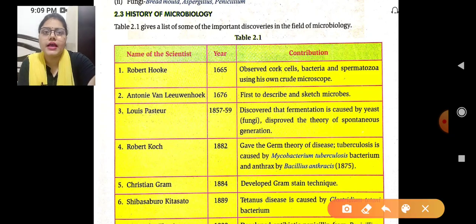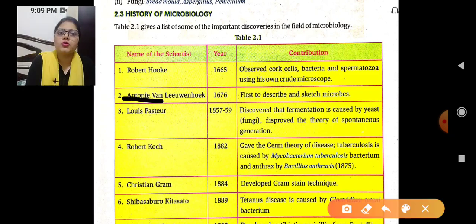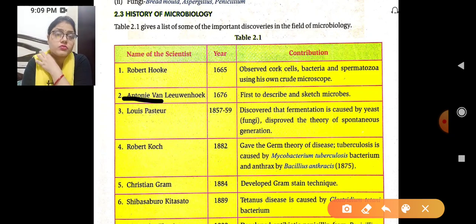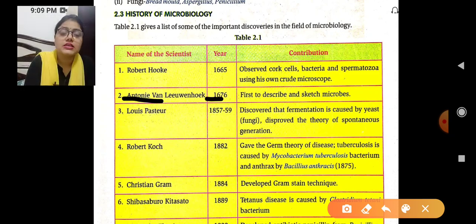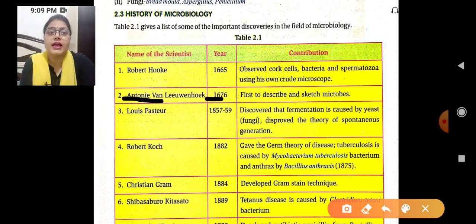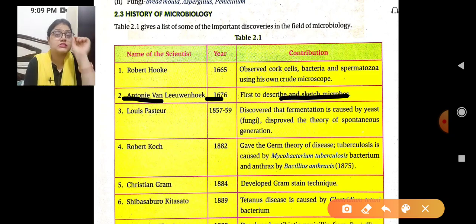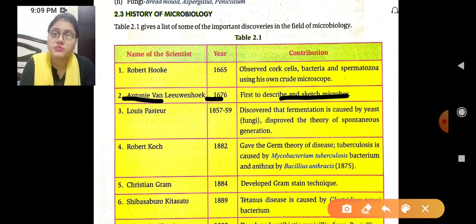Third one is Antony van Leeuwenhoek. He is the second scientist who gave his contribution in the year 1676, and he was the first to describe and sketch the microbes. He is the first scientist who gave an image or a sketch of the microbes, showing how these microbes look.